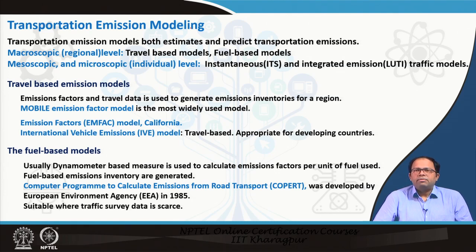Either we can get it directly from the ITS data, like the total number of flows and what kind of vehicles are passing through different points on a road, and all the vehicle number plates are recorded, and from that we can do those determinations. Or we can do it as a part of the land use transport interaction modeling process, where from the link assignment we know how many vehicles will be plying along a particular road. Based on the travel times along that road, that means from where we get the speed, and also the congestion and the amount of time it spends in congestion, we can determine what kind of emission it will generate.